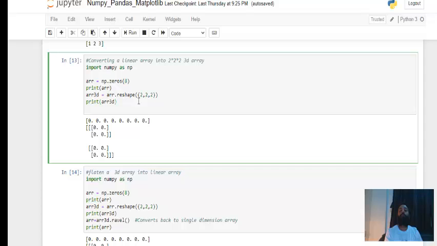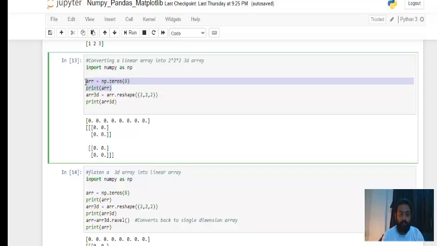From the same function, I'm using the zeros function and passing 8 into it. That means when you are creating a 3D array, it will create 2 by 2 by 2. Okay, so that's what I've done here. array is equal to np.zeros 8 and print array. So you can see the array got printed here.